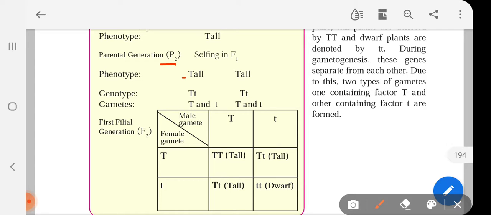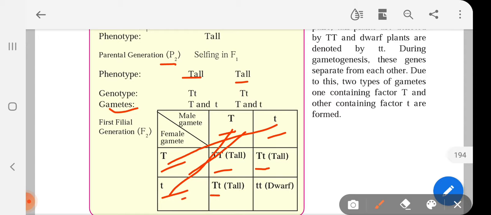So their phenotype will be tall, and genotype will be one capital T, small t, and one capital T and small t. So the possible gametes will be 2. Okay, from each parent there will be 2 possible gametes, one which is T, the other one which is small t. Similarly from the female, one capital T, one small t. Now this combination is called the Punnett square method. So here if it's crossed like this, you get capital T, capital T. If this T crosses to this, it will be capital T, small t. If this T crosses to this, like this, it will be capital T, small t. And if this t goes with this t, it will be small t, small t.